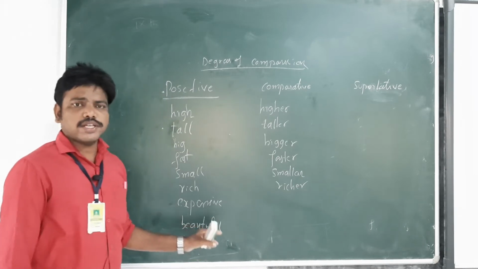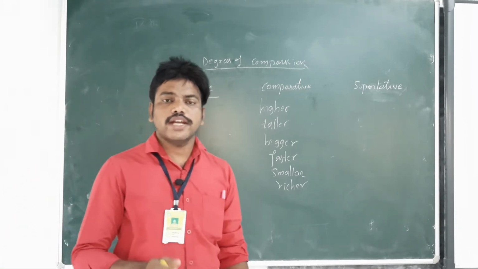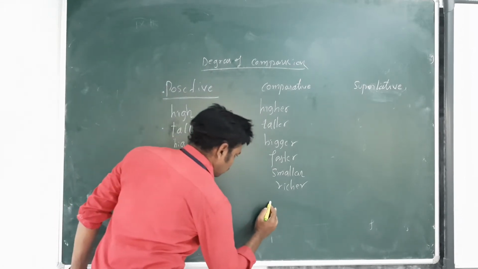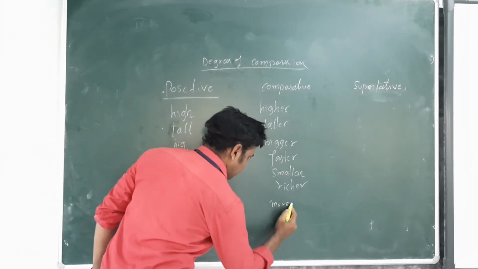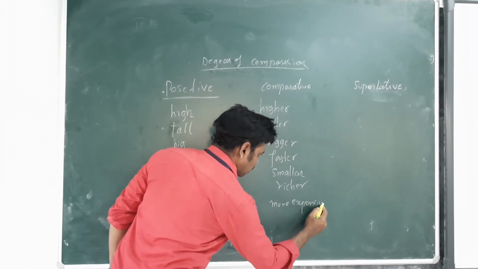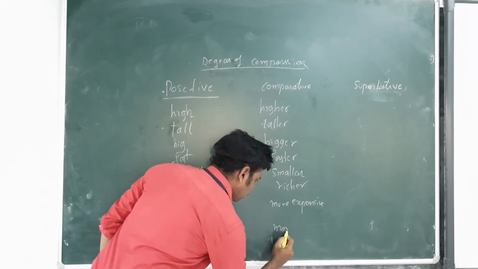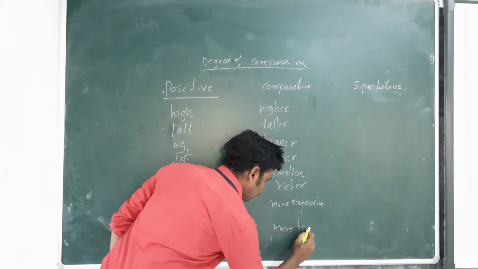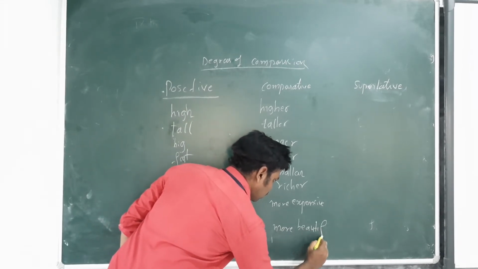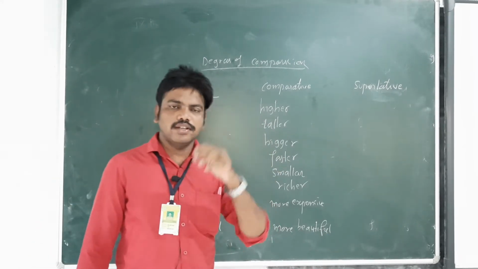When we write expensive, we should not write expensiver. We should write more expensive. Here, more expensive, and here more beautiful. These are the adjectives we use in the comparative.